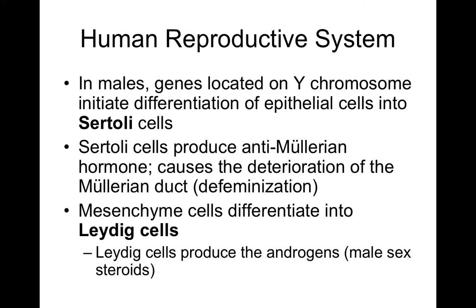In males, genes located in the Y chromosome initiate differentiation of epithelial cells into the Sertoli cells. Sertoli cells produce anti-Mullerian hormone. This causes the deterioration of the Mullerian duct. This is a defeminization process. Mesenchyme cells differentiate into Leydig cells. Leydig cells produce the androgens, or the male sex steroids, at this point.